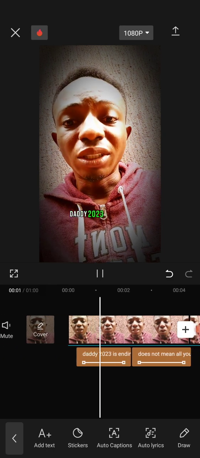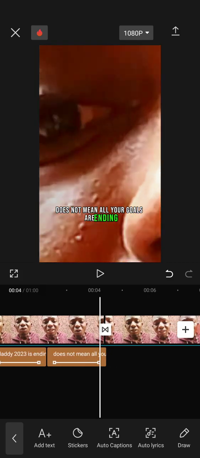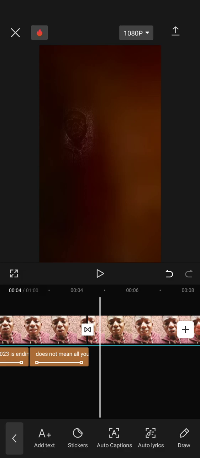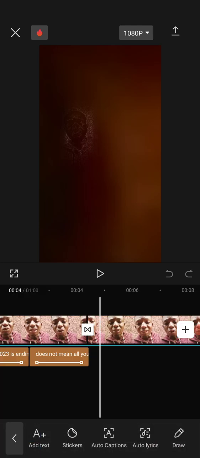That the year 2023 is ending does not mean all your goals are ending. All right, so without wasting time, that's how to add text. You can see these are other ones, but then for this draw, you can equally draw maybe a signature or anything on your screen, which is not very important, right? So that's all you need to understand from this text.